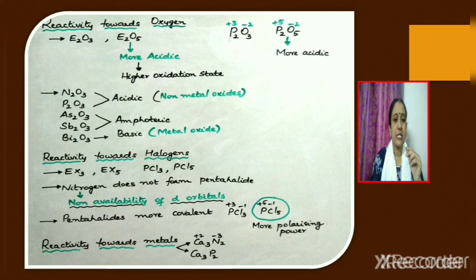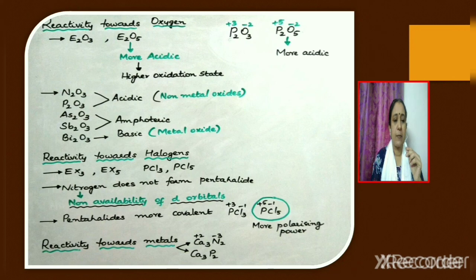For example, if we consider P2O3 and P2O5, the oxidation state of phosphorus in P2O3 is +3, whereas that in P2O5 it is +5. Since phosphorus is in a higher oxidation state of +5 in P2O5, it is more acidic than P2O3.